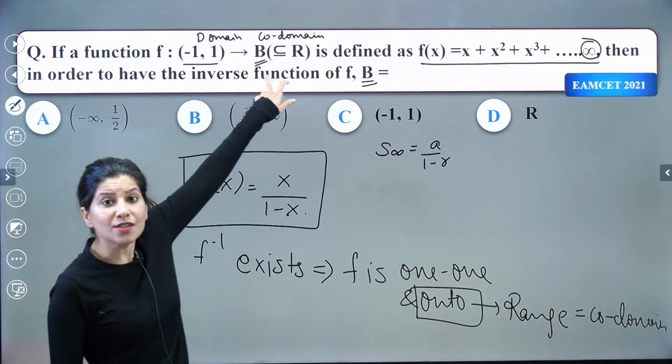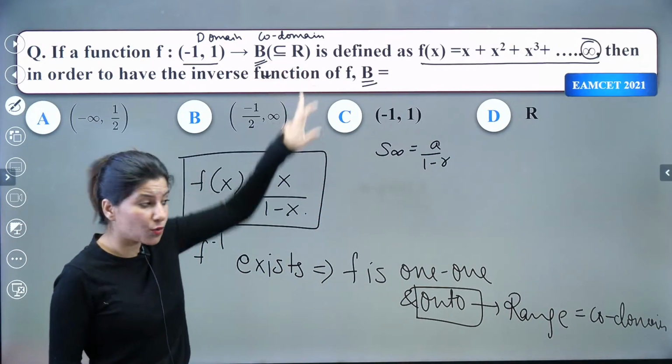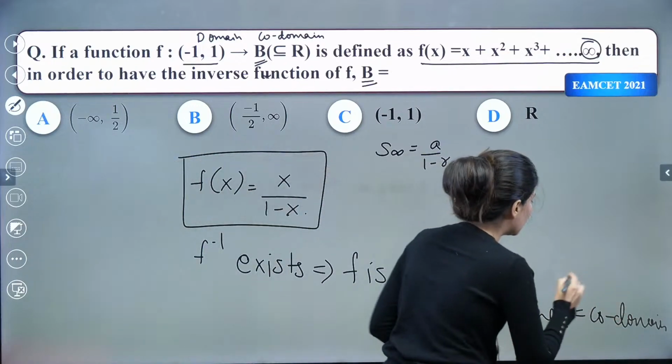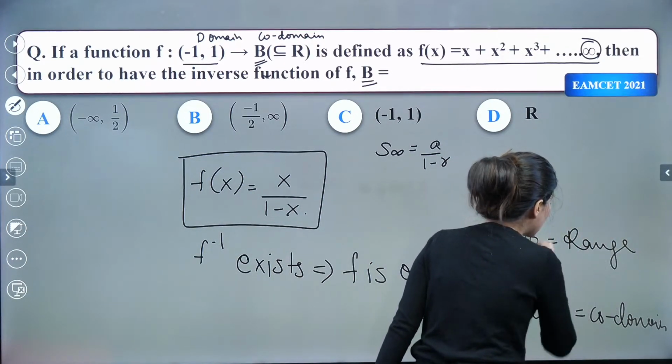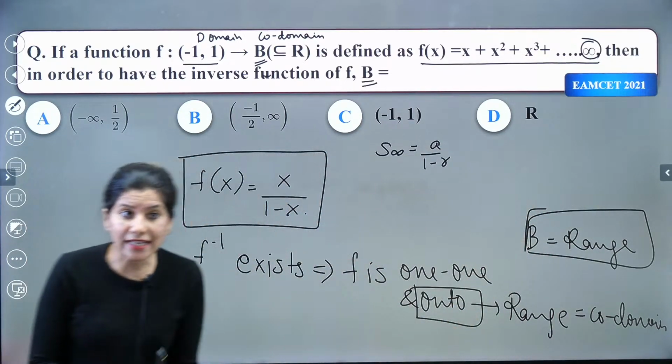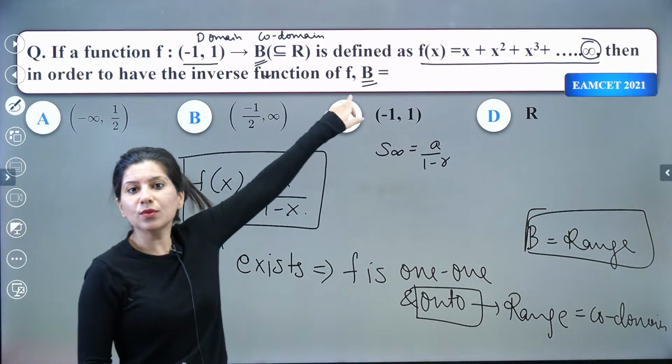Over here, what is your codomain? B set is your codomain, right? So range should be equal to set B. So B is nothing but the range of this function. So in this question, we just need to figure out the range, and that range will be equal to this B set.